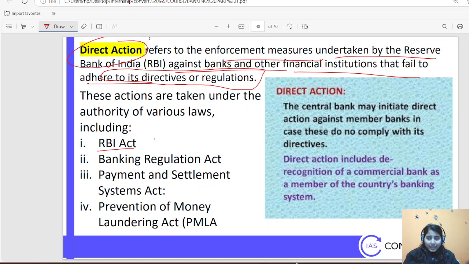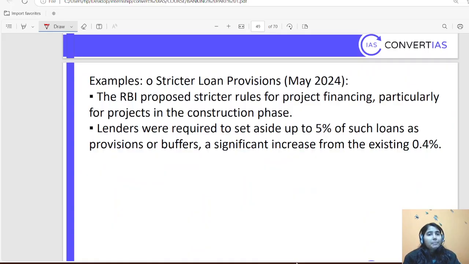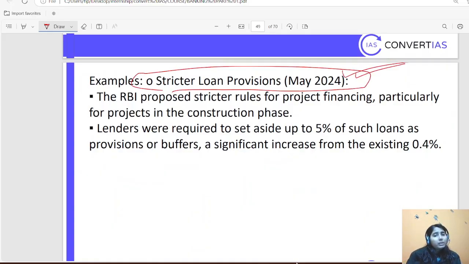RBI gets power through the RBI Act, Banking Regulation Act, Payment and Settlement Systems Act, and Prevention of Money Laundering Act. There are many mechanisms through which RBI can do this. And not only RBI, other institutions like ED under PMLA can do that. So that may happen. Okay, example: stricter loan provision. This is the latest example in May 2024. This happened. Stricter loan provision for